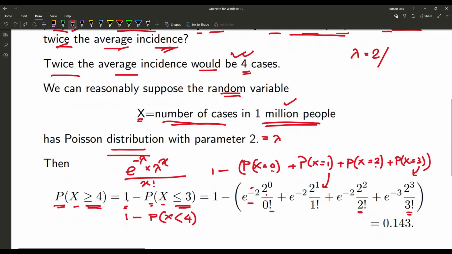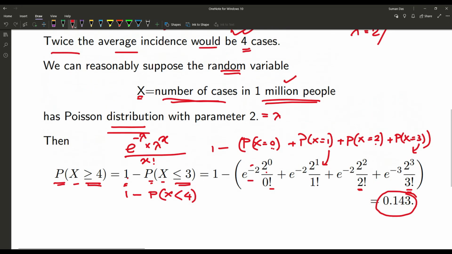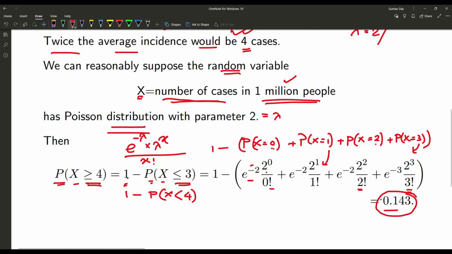And after calculation, we get the result as 0.143. So using the Poisson distribution, we find the result is 0.143.